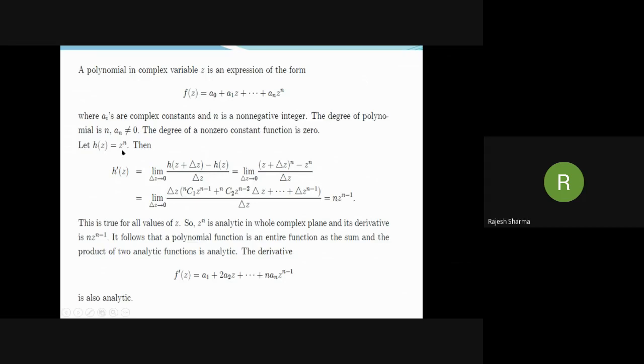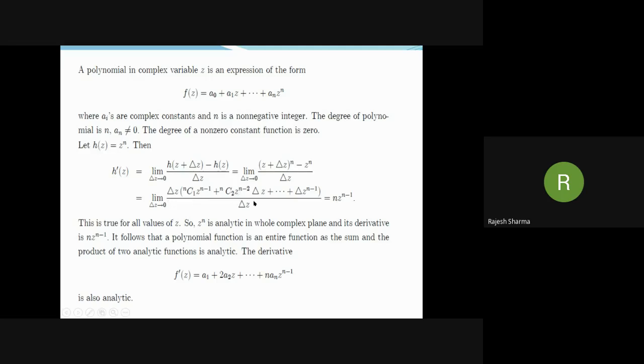Consider h(z) equal to z raised to the power n. Then by definition, its derivative is the limit as delta z goes to 0 of (z plus delta z) whole raised to the power n minus z raised to the power n, over delta z. Expand this by binomial expansion. We have z raised to the power n, which cancels out with this z raised to the power n, and the remaining terms are nC1 z raised to the power n minus 1 plus nC2 z raised to the power n minus 2 delta z plus so on up to plus delta z raised to the power n minus 1, and delta z is common outside.